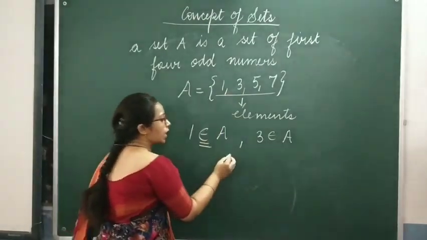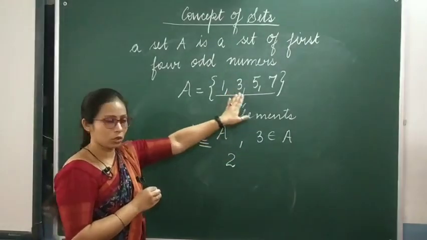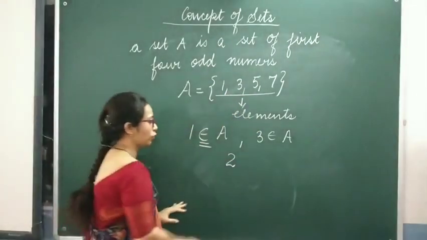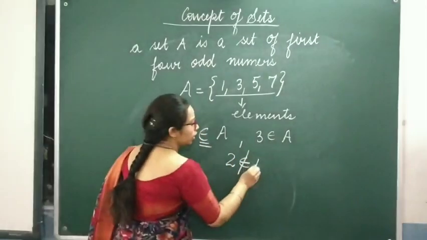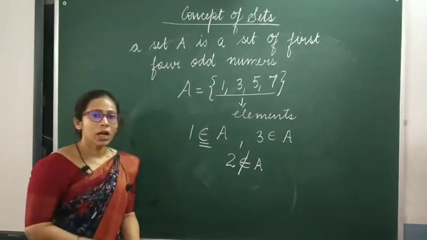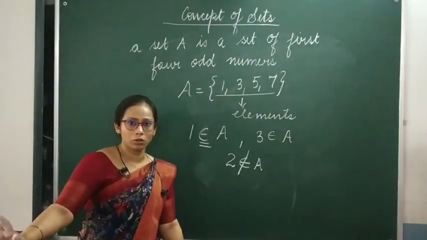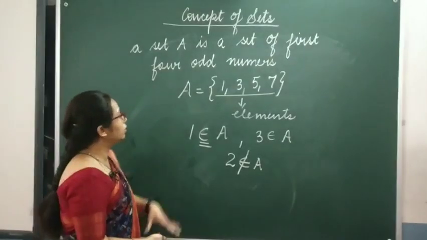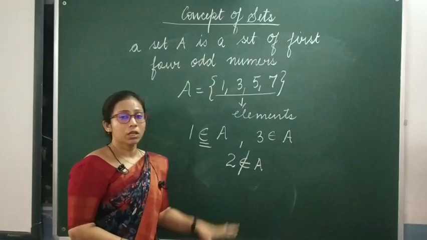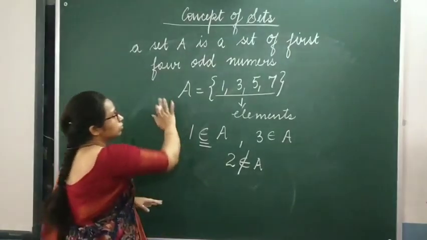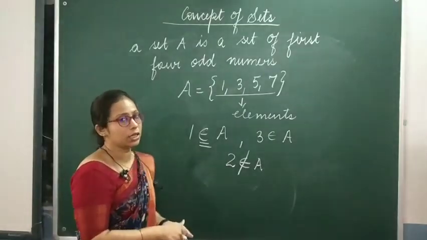Now if I write 2, is 2 an element of A? Obviously not. 2 is not an element of A. So how will we represent it? 2 does not belong to A. I hope this particular thing might be clear to all of you. This is how we name the set. We always write the name of the set with a capital letter. The name of the set could be anything: A, B, C, D, X, Y, Z, anything.